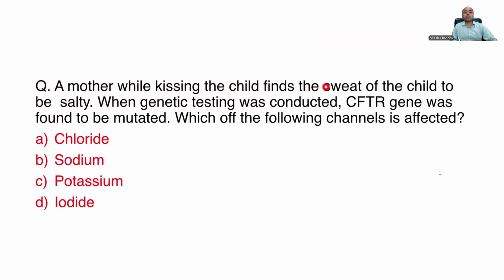A mother, while kissing the child, finds the sweat of the child to be salty. When genetic testing was conducted, the CFTR gene was found to be mutated. Which of the following channels is affected? Chloride, sodium, potassium, iodide. All of you know that in cystic fibrosis, it is the chloride channel in the skin which is getting affected.